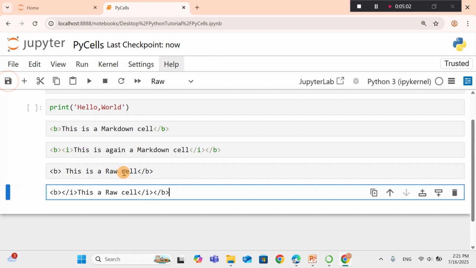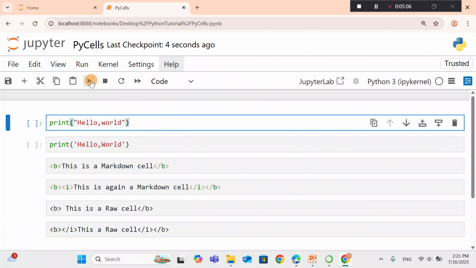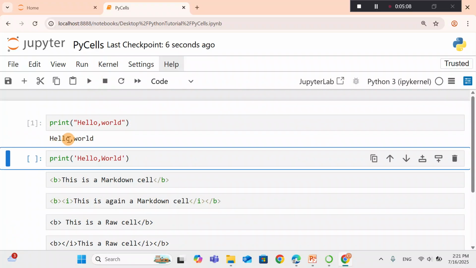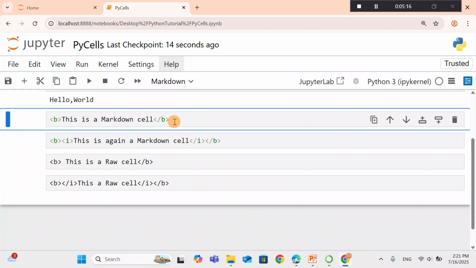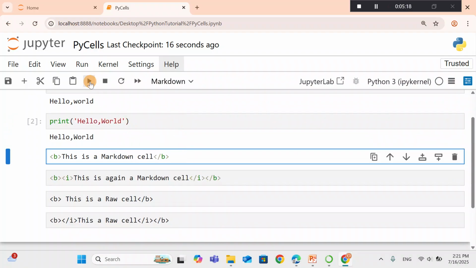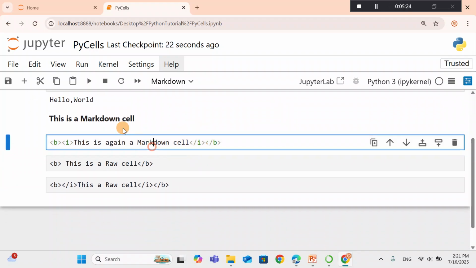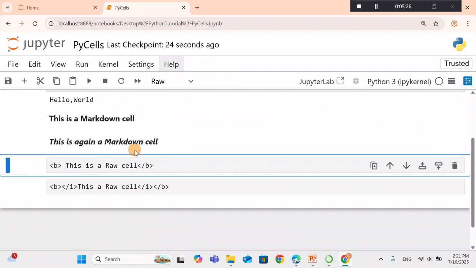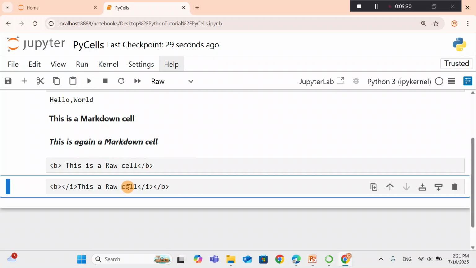So save. Now let's run. When I run this one, this is executed and displayed hello world. Okay, we can display this as well. Okay, let's run this one. Okay, so the bold makes it bold, and this one renders bold and italic. So this is the raw cell run. Nothing happens.